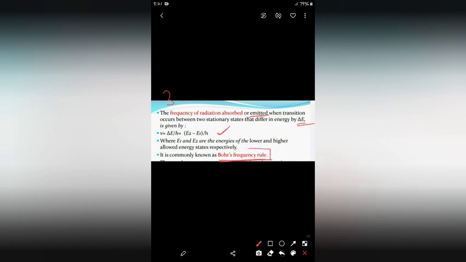This formula says that the frequency of the radiation absorbed or emitted, in both the cases, nu is equal to delta E by h. Here delta E is equal to E2 minus E1, where E1 and E2 are the energies of lower and higher allowed energy states respectively, and h is Planck's constant. So this was the third postulate of Bohr's atomic model.